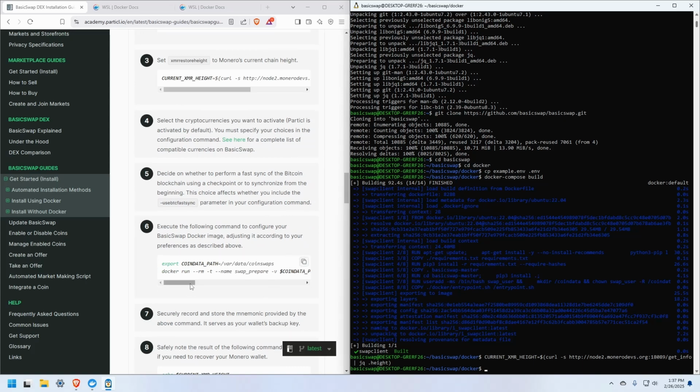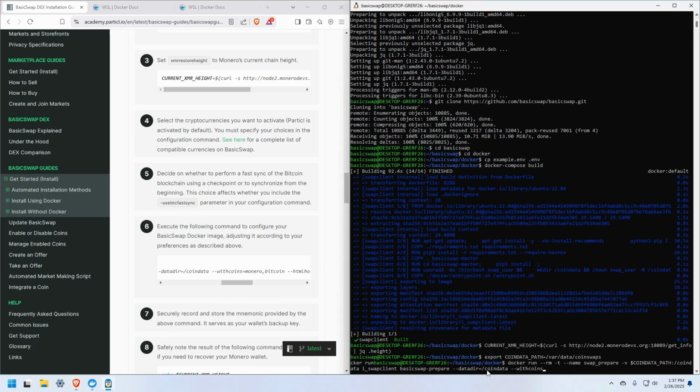You can specify which coins you want to start BasicSwap with using the with coins command. So here I'm starting with Bitcoin and Monero. This will download and activate the relevant blockchains that you specify for every coin that you wish to use for the BasicSwap application.